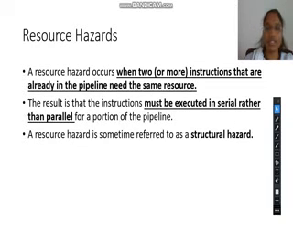So the first one is the resource hazard. From the name itself we can make out the meaning. This hazard happens when two or more instructions are fighting for the same resource or waiting for the same resource. The result is that the instructions waiting for the same resource have to be executed in serial order rather than in parallel, so that portion of the pipeline gets stalled. This resource hazard is also called a structural hazard.